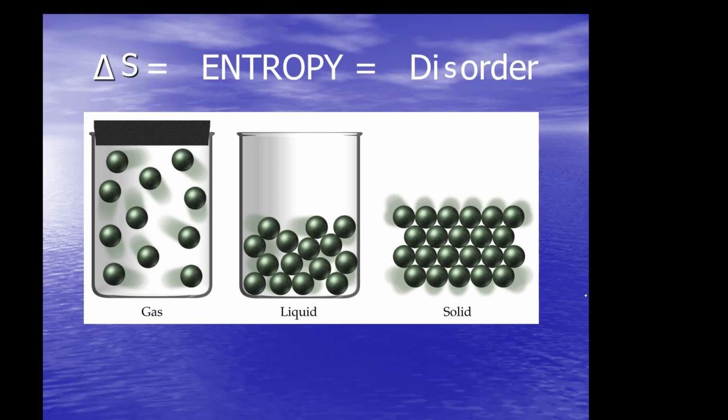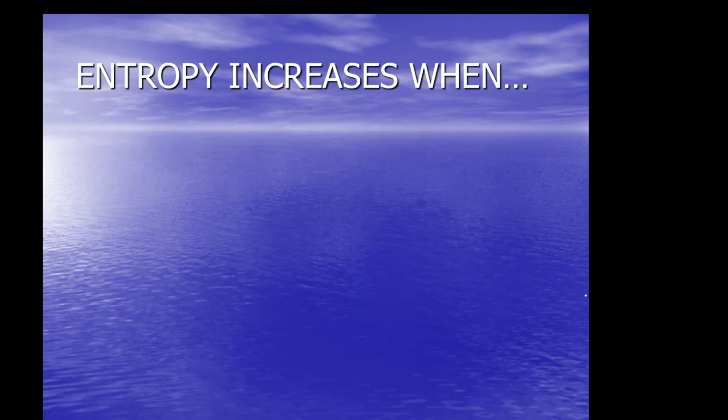Okay, so looking at this picture, I want you to decide which condition has the most entropy. Check out the S's. Try one more time. Delta S is entropy. Entropy is disorder. Which one of them has the most disorder? You tell me.